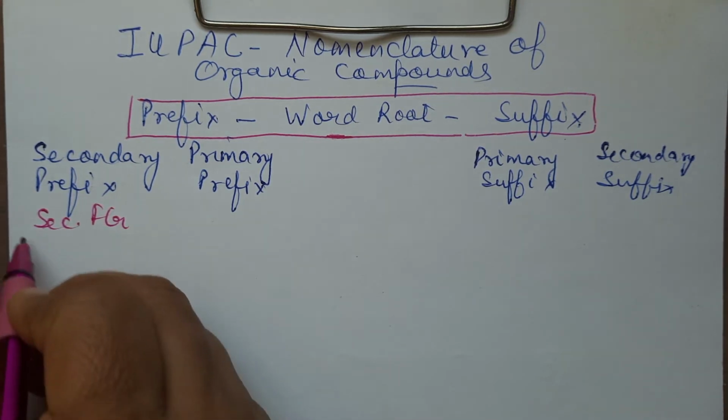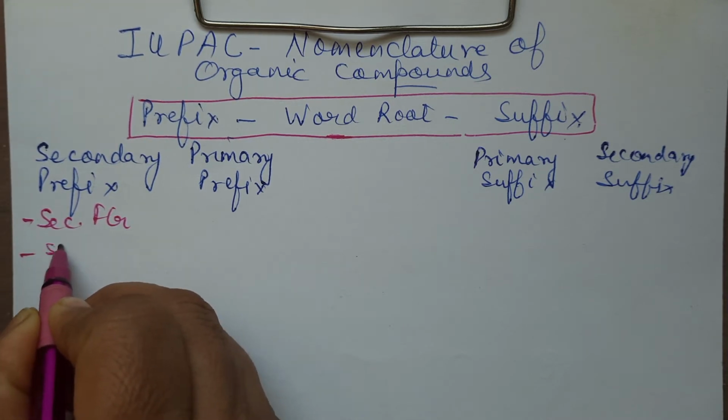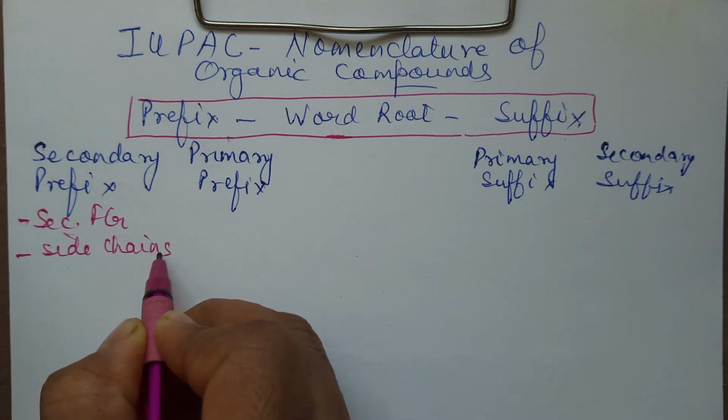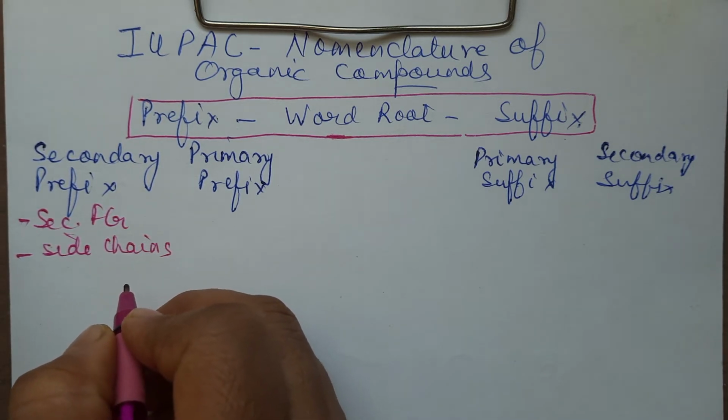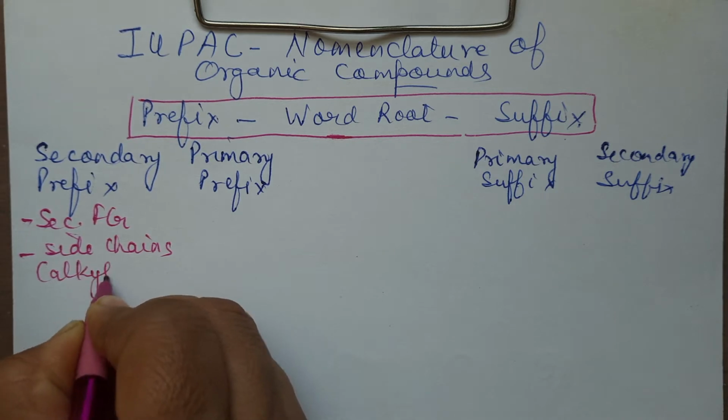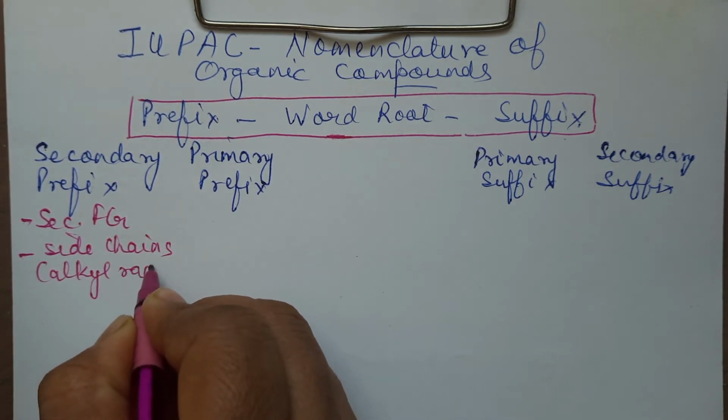It may also include the side chains. Side chains means those carbon atoms which are not included in the main chain. That means you can say the alkyl radicals and all, or you can say the substituents.